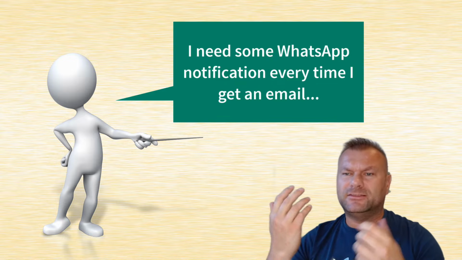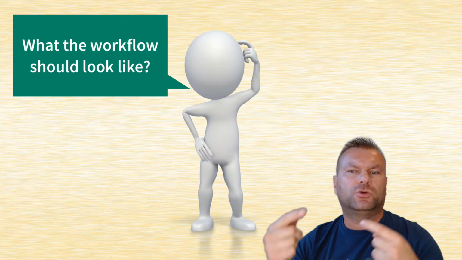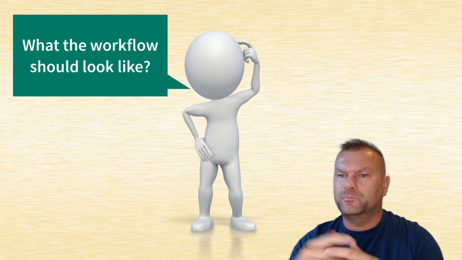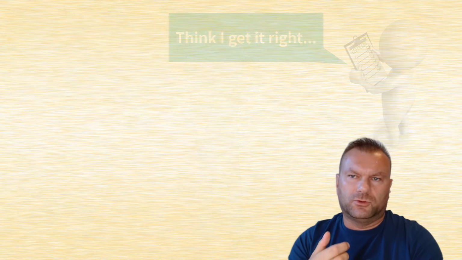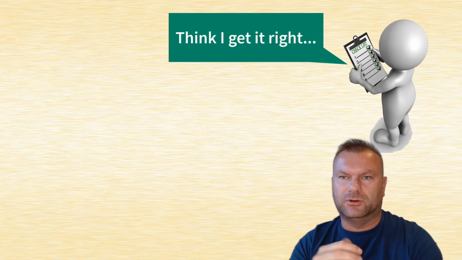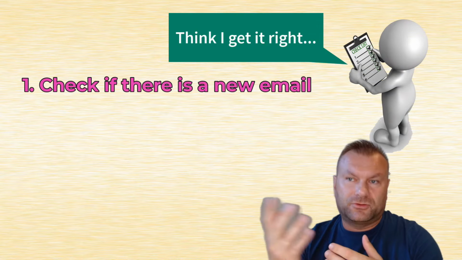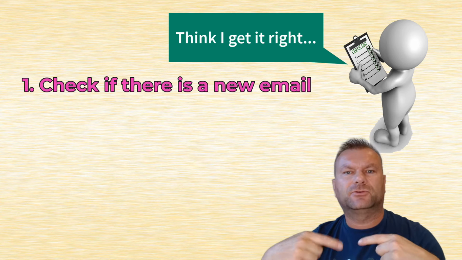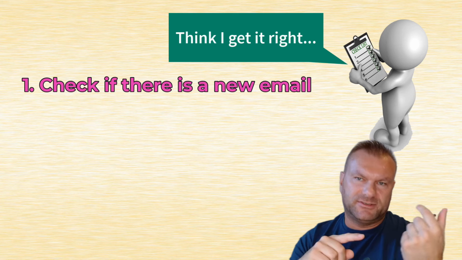As always, to get this job completed, you first need to understand and define what the workflow for that would look like, because only then you can start automating it. What would that workflow look like, those steps that you have to follow? Well, first, you have to know if there is a new email in the inbox or not. The first step is some kind of check that is able to connect to the boss's email inbox and check if there is an email or no.